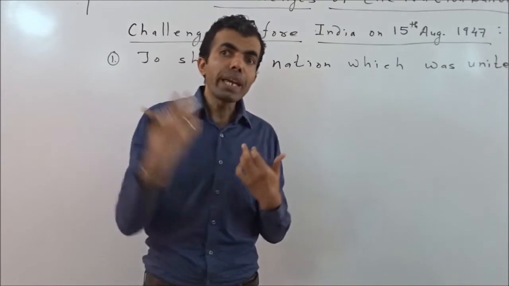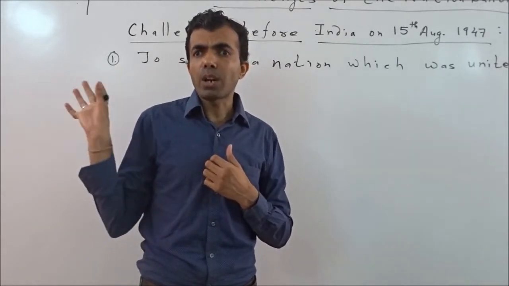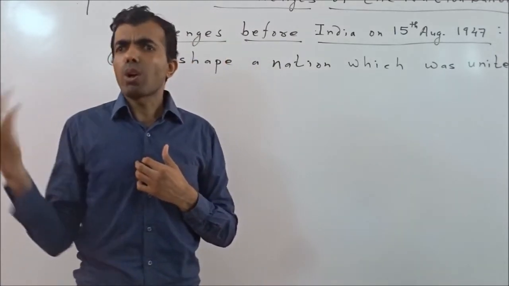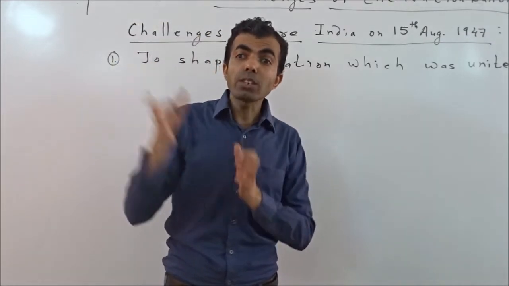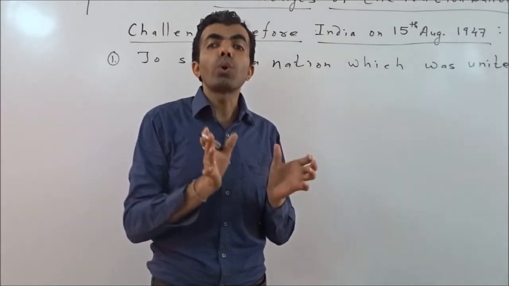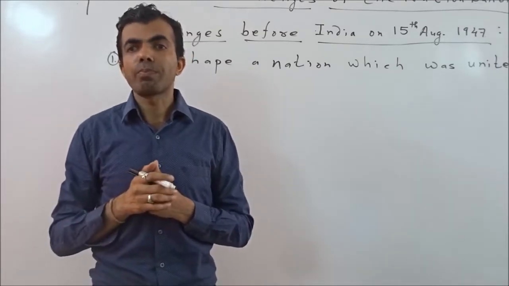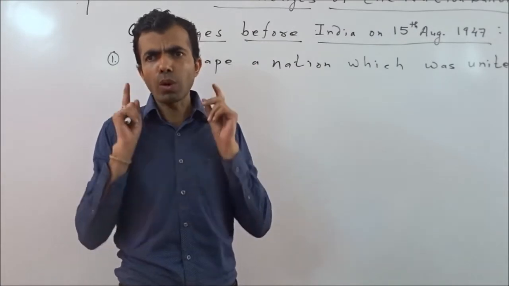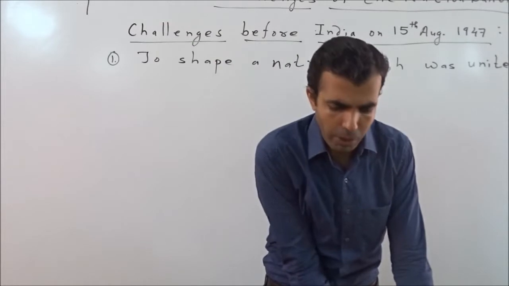It had to make the princes, nawabs and queens who had been ruling in some parts of the country, may it be the Nawab of Hyderabad, the ruler of Kashmir, or Junagadh's prince, agree to merge their territory for the unification of the country. So this was the first challenge. Now we move to the second challenge.